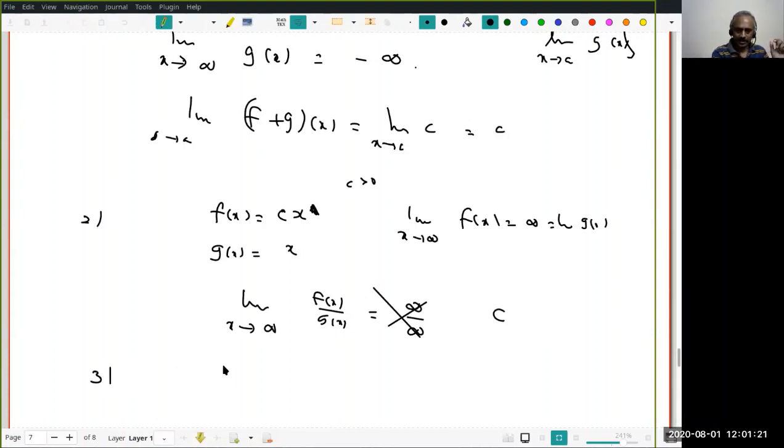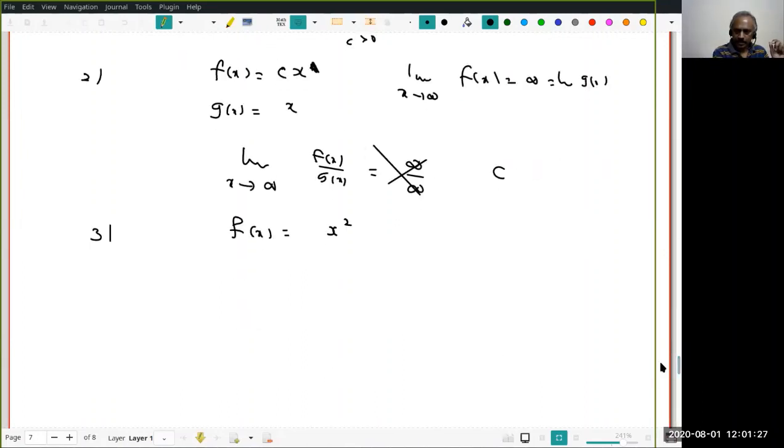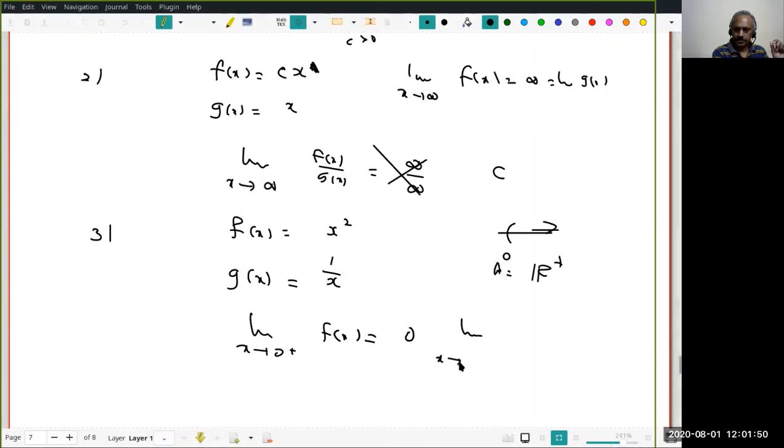And the third one, let us look at f(x) equal to x squared and g(x) equal to 1 by x, and my domain A is positive reals. Then what is the limit x tends to 0 plus of f(x)? 0. What is limit x tends to 0 plus of g(x)? Plus infinity. Therefore, the limit will be of the form infinity times 0. It is indeterminate. Do you follow that?